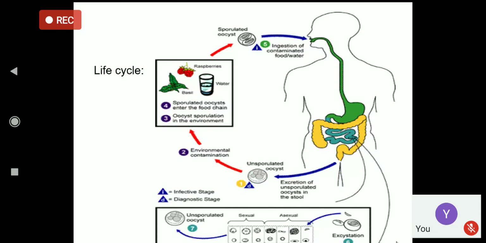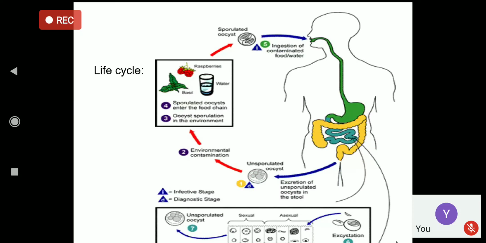Now they are consumed along with contaminated food and water, and especially fresh fruits and vegetables are considered to be the source of infection. So fruits like, for example, the raspberries in this figure, and leaves like basil, can be contaminated with the oocyst. If these fruits and vegetables come in contact with an infected patient or contaminated water, then these are the common source of infection.